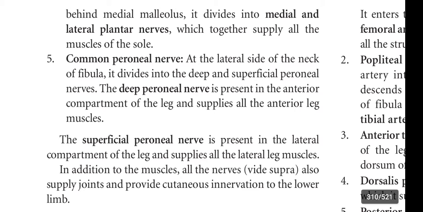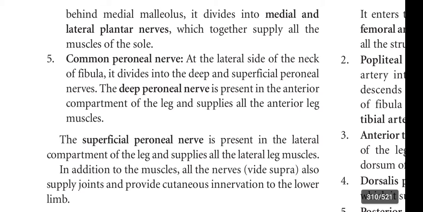And next, sciatic nerve. This sciatic nerve is the largest and strongest nerve of the body. It is present in the gluteal region and back of the thigh, and at the back it divides into two nerves, tibial nerve and common peroneal nerve.